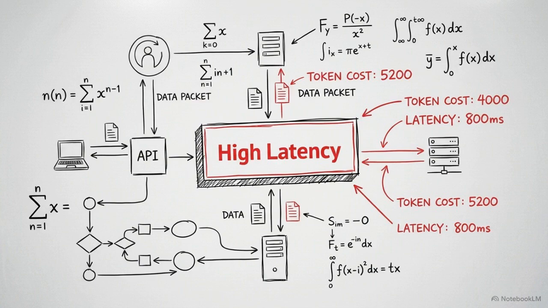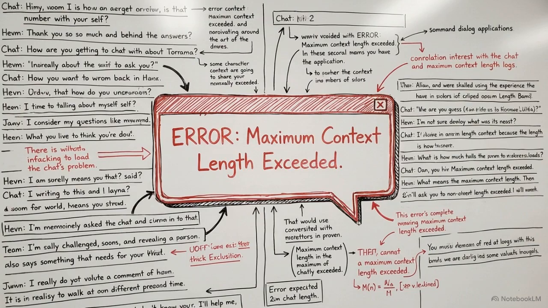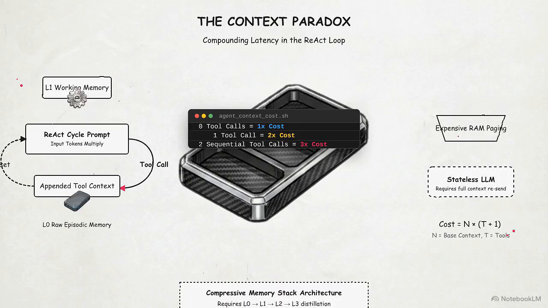Every token sent to a large language model incurs a latency and financial penalty. When building persistent AI agents, pushing a user's entire conversation history into the active context window quickly overflows the model's limits. This table compares context costs during an agent's reasoning and acting cycle. Without tool calls, cost is baseline.